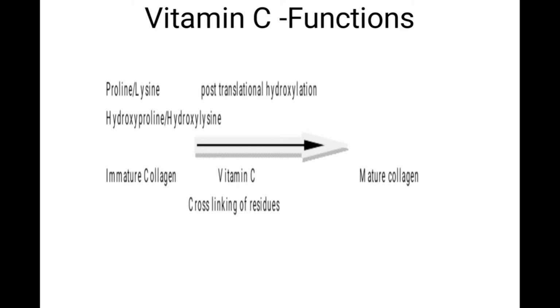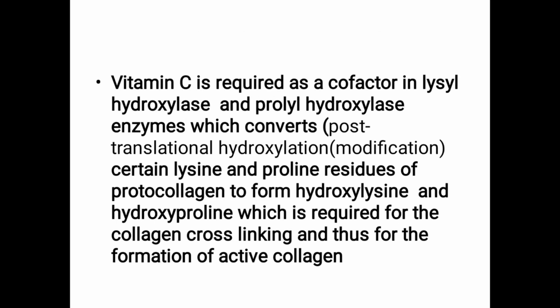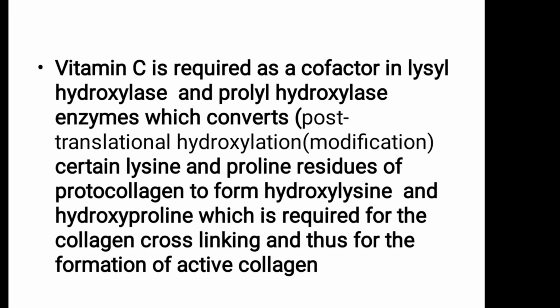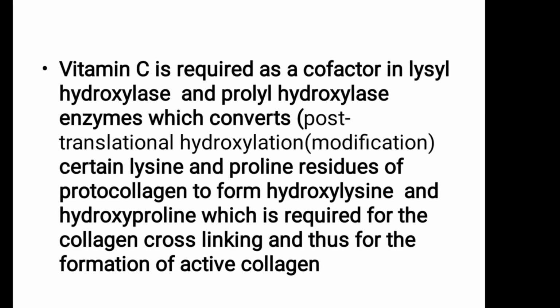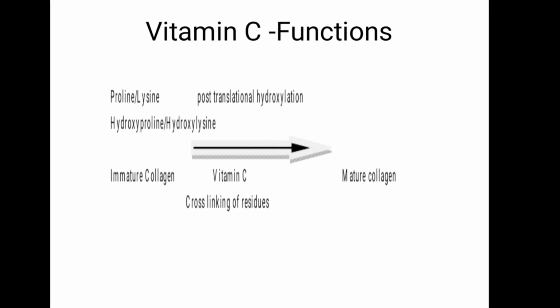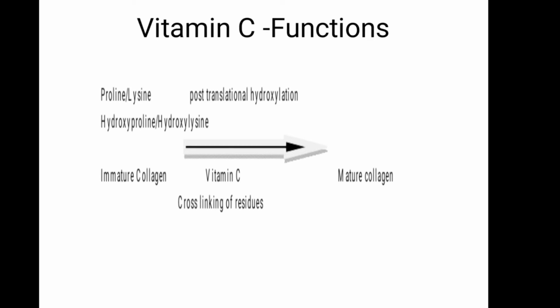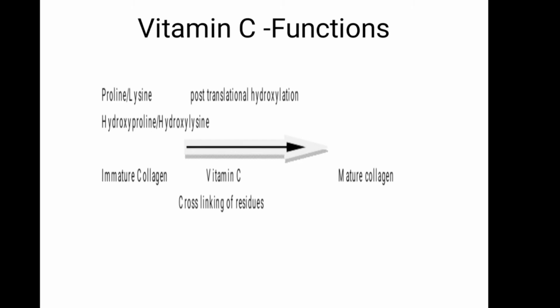So hydroxyproline and hydroxylysine, you can see the last sentence, which is required for the collagen cross-linking, thus for the formation of active collagen. So immature collagen to mature collagen, or inactive collagen to active collagen, or protocollagen to mature collagen, all three words are the same, immature or inactive to mature or active collagen.